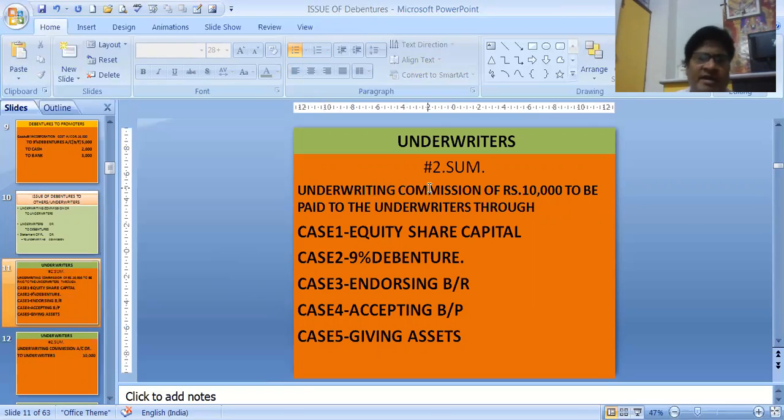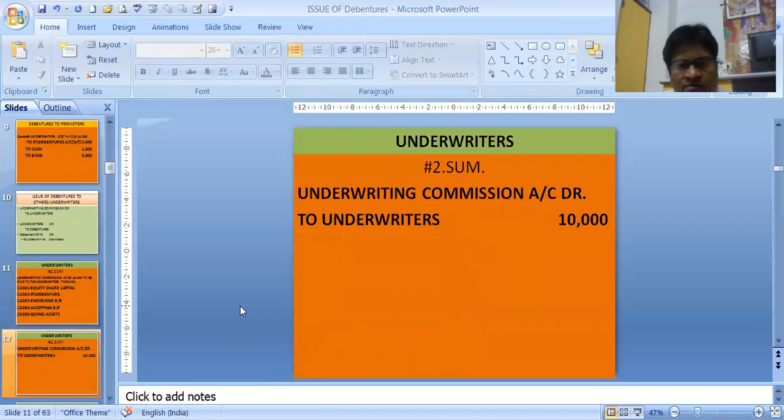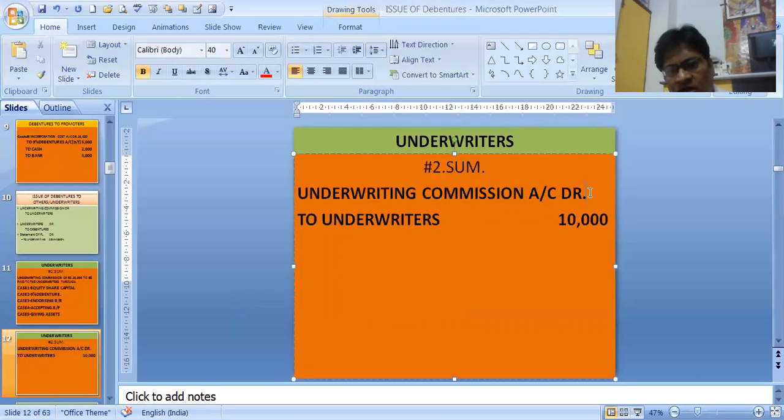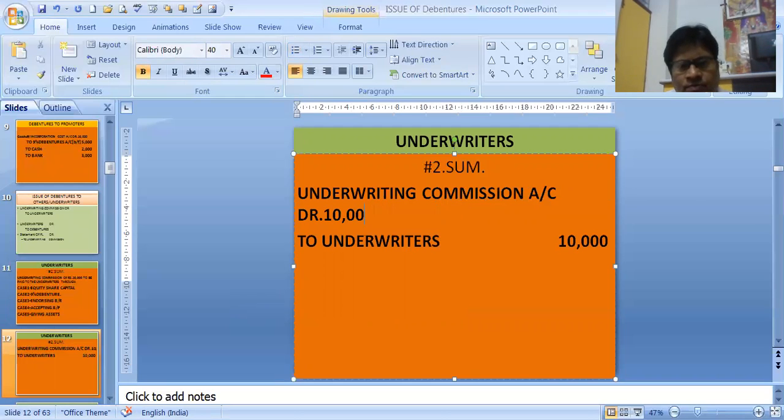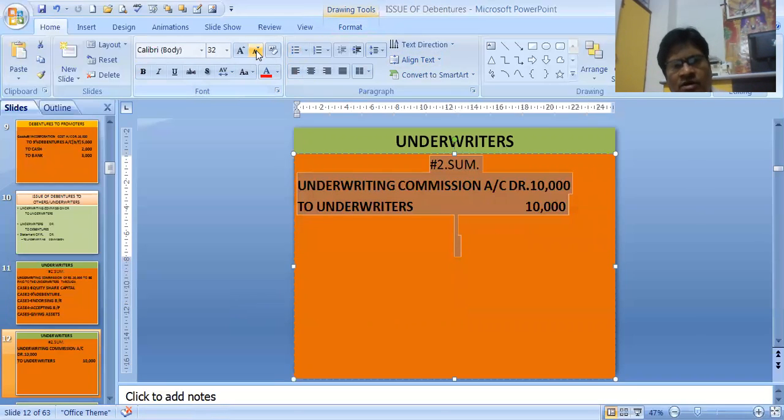Let's do one sum on underwriting. Underwriting commission of rupees 10,000 to be paid to the underwriters through case 1 equity share capital, case 2 9% debentures, case 3 endorsing BR, case 4 they have issued a bills payable and we have accepted it, case 5 by giving asset. Very simple. First journal entry is similar to all of them. Underwriting commission account debit 10,000 to underwriters. That is same for each case.